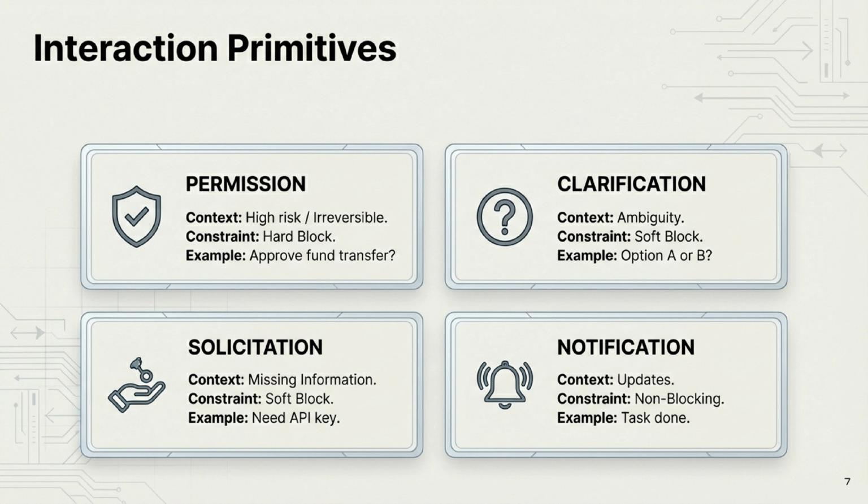When the agent does reach out, it uses four specific interaction primitives. 1. Permission, for high-risk, irreversible actions. This is a hard block until approved. 2. Clarification, when there is ambiguity. This is a soft block, asking option A or B. 3. Solicitation, when information is missing, like needing an API key. 4. Notification, just a non-blocking update to say a task is done.